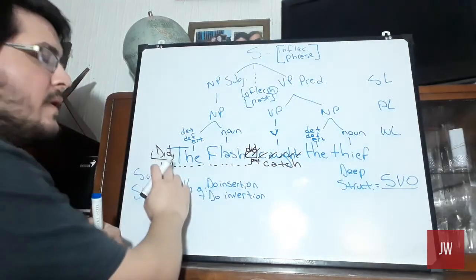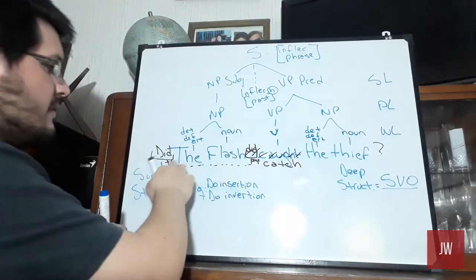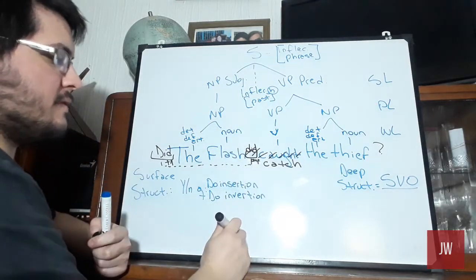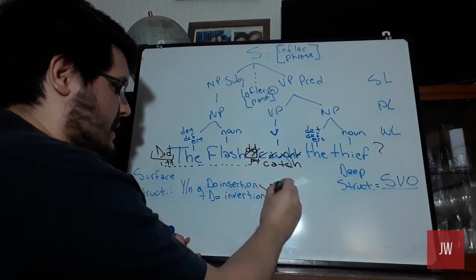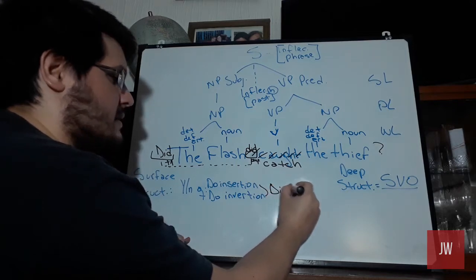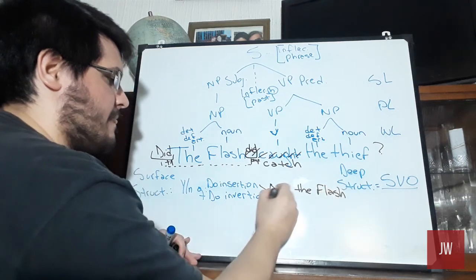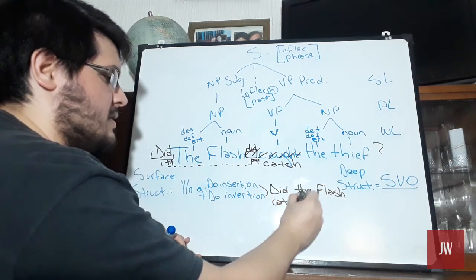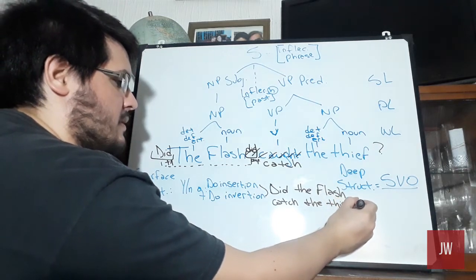So now we have made the question form. Okay, did the flash catch the thief? So this will be as I wrote it here. Did the flash catch the thief? Okay?